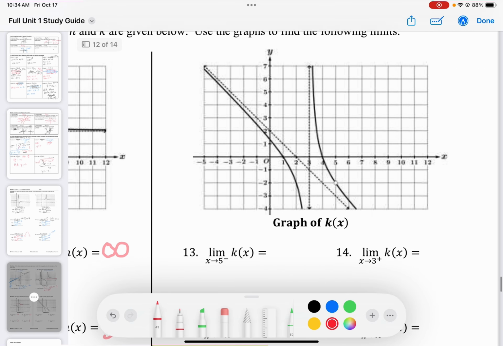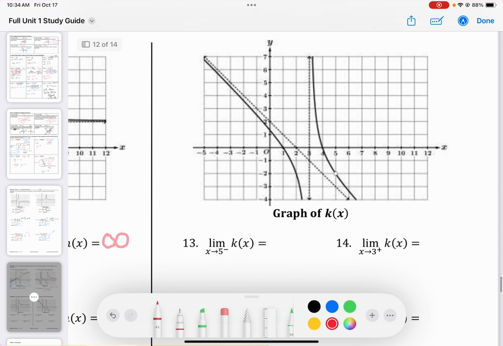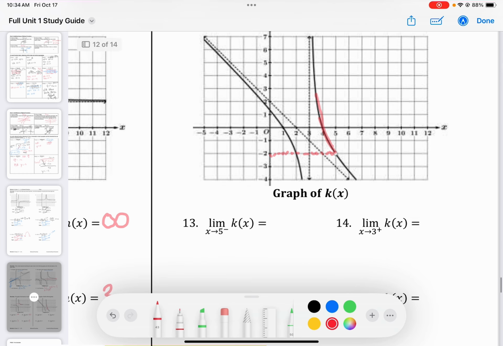Over here, as x approaches 5 from the left. Again, it's a hole. So I'm getting really, really close to this. Getting so close. Can't get there, but where would we be? We'd be at -2.